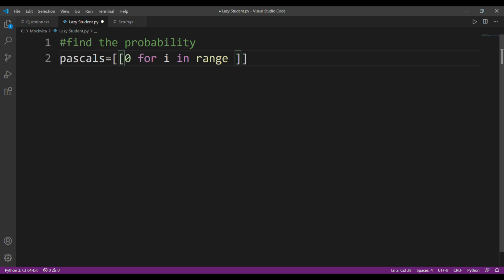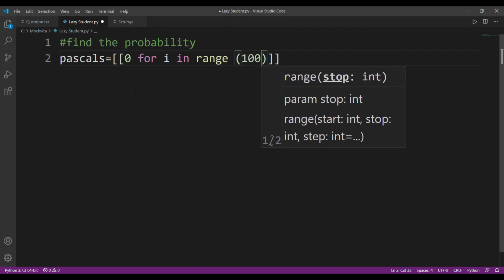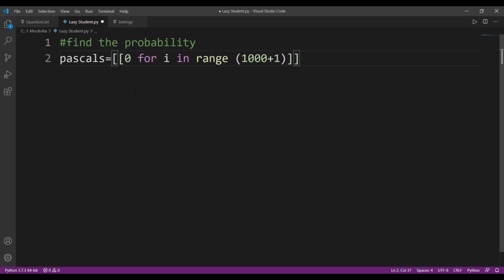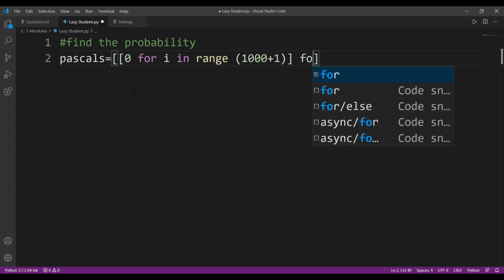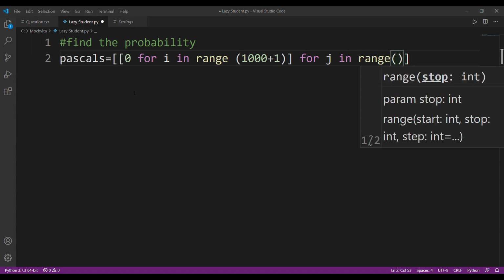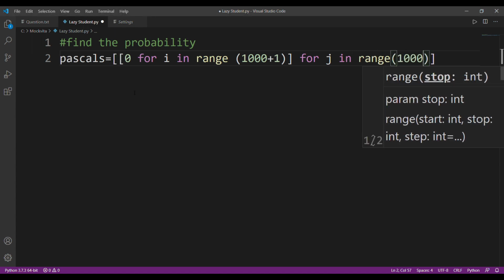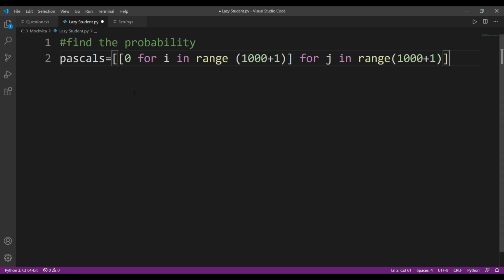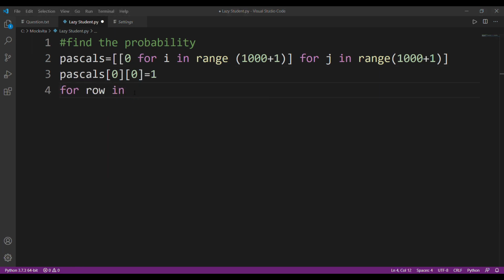All right, so let's start calculating it. For i in range, since I'm calculating till 1000, I'll just say 1000 plus 1. And after that, for j in range, the rows will be 1000 and columns will be 1000 also. All right, with this I have basically initialized my Pascal's triangle. The first value will always be 1, we know that. This is very easy to calculate. I'll just fast forward it.